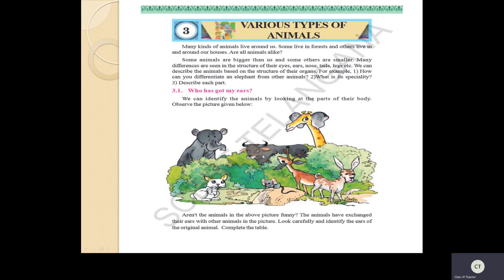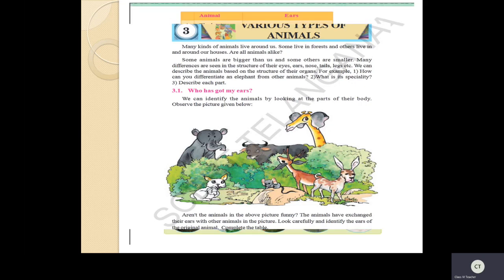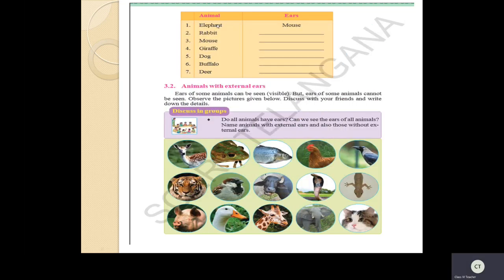Have you seen here? And buffalo is exchanged with the ears of deer. So both have exchanged the ears. So all this we have discussed. Now how I have identified all these animals, children, with the help of ears. So by seeing the ears itself, we can easily identify which animal it is. Okay. So now here this table. So whatever we have discussed in the picture, you have to complete this table. Okay, children. So if you have textbooks, try to complete this table.